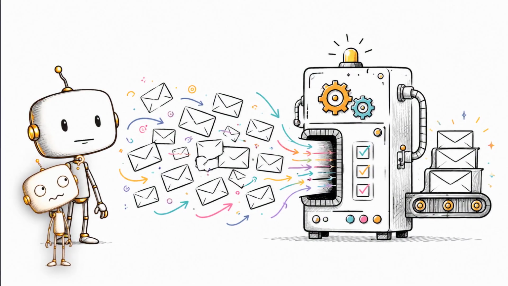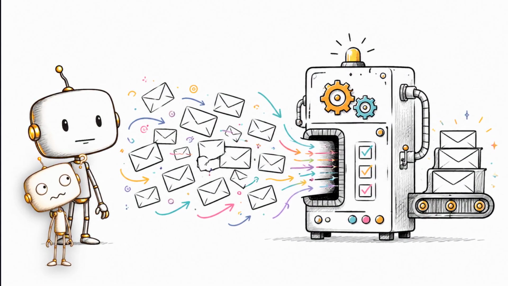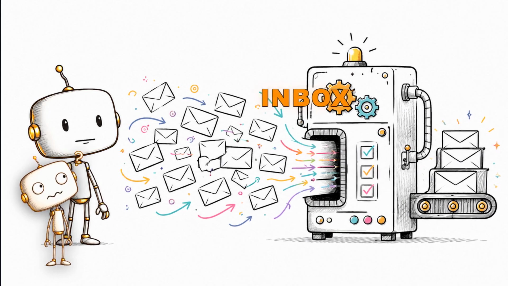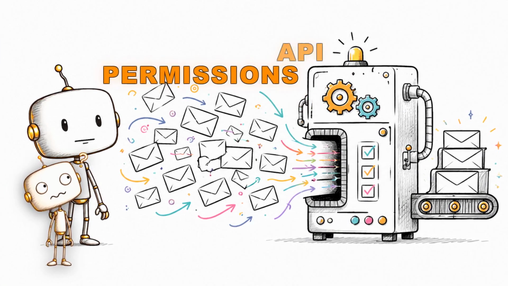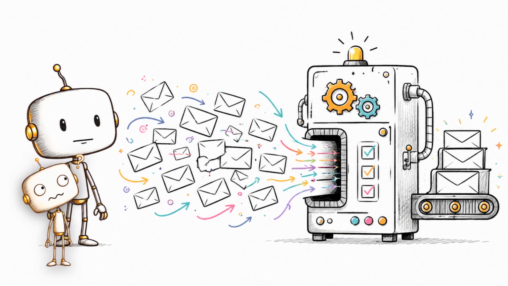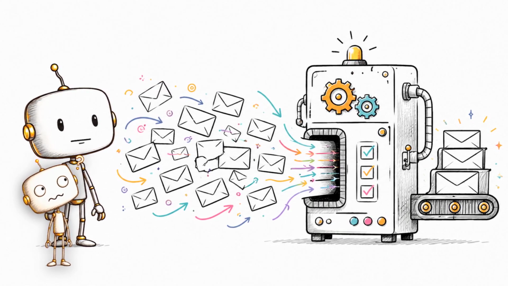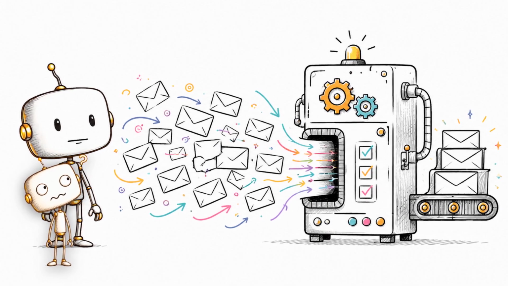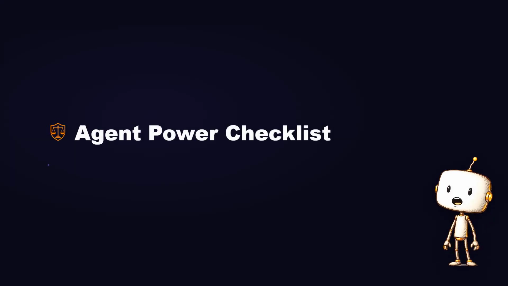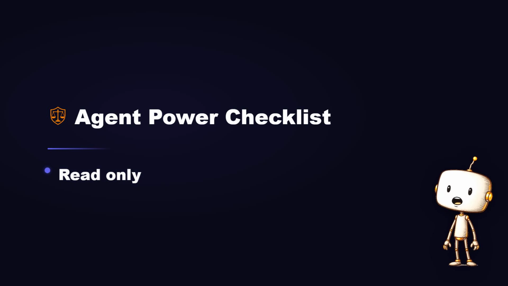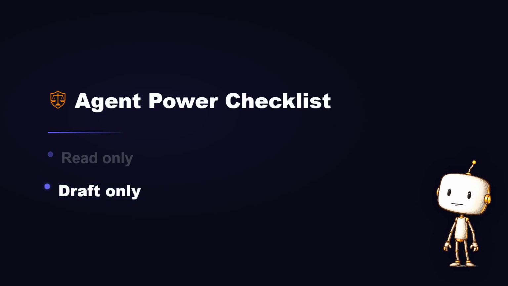Agents connect fuzzy language to strict systems. You say, clean up my inbox. An API needs exact rules. Which emails? Older than when? Archive or delete? Ask first or just do it? That gap is where agents become useful. And that gap is where they break.